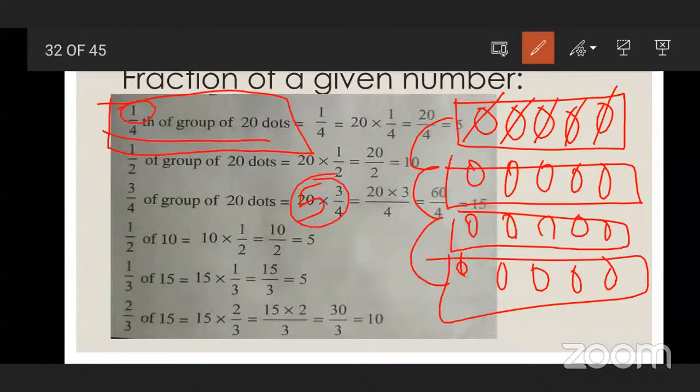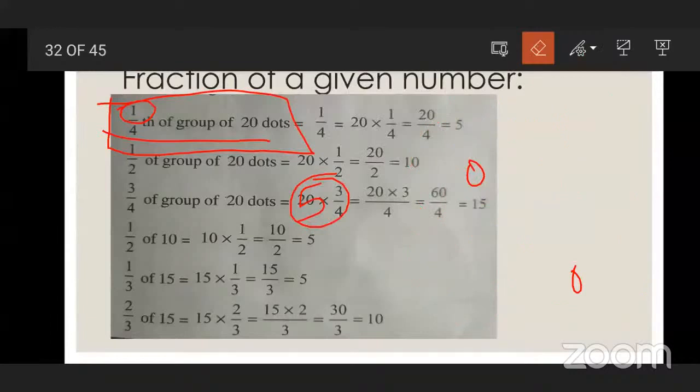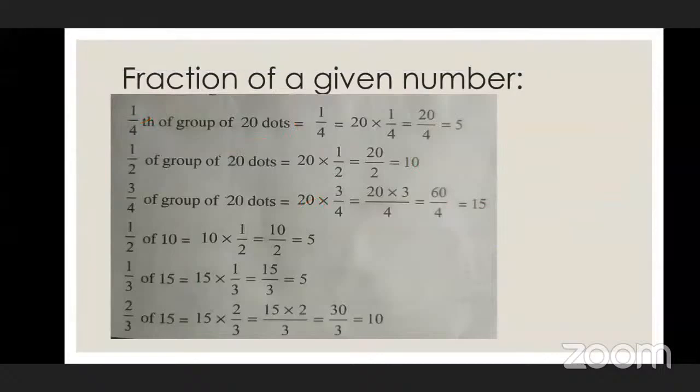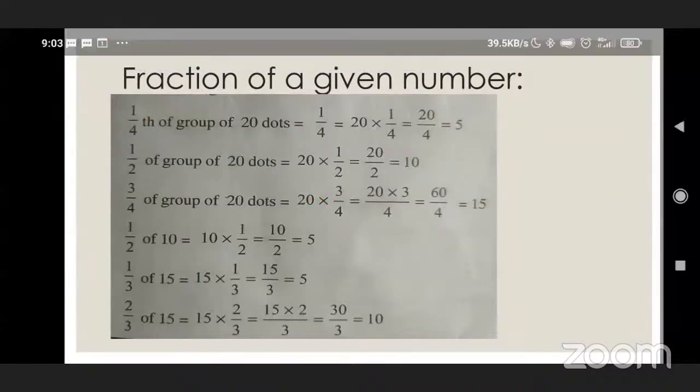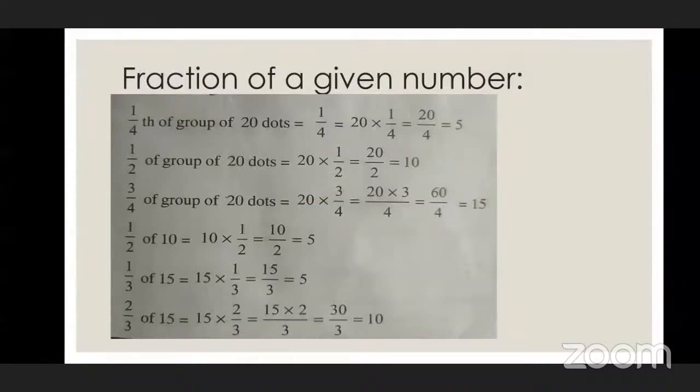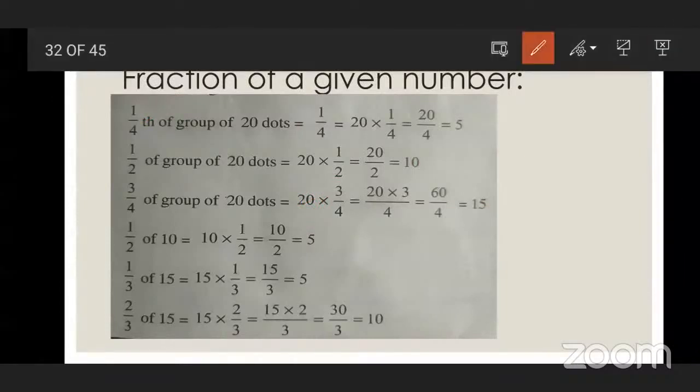But beta, in mathematics, when such type of question comes, you need to find out what word is there in the question. Here is "of". Of means what? You need to carry out the multiplication. 1/4 part of 20 means "of". Of means multiply. When there is an "of" word, you need to carry out multiplication.